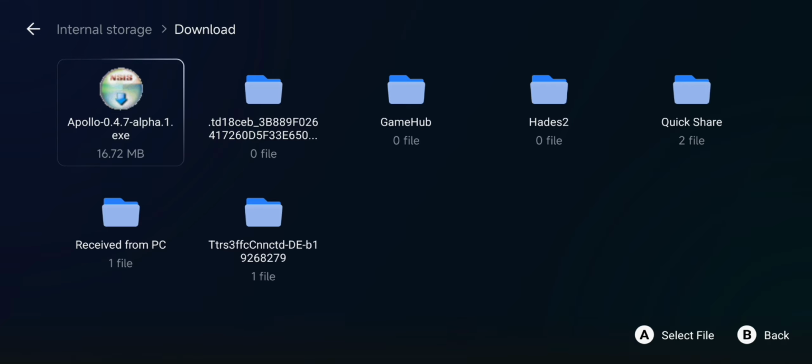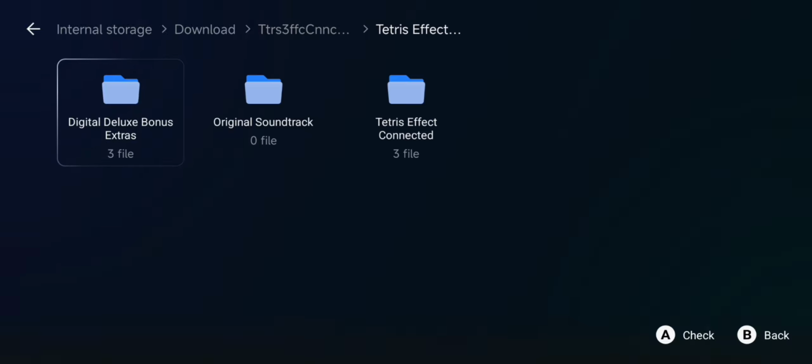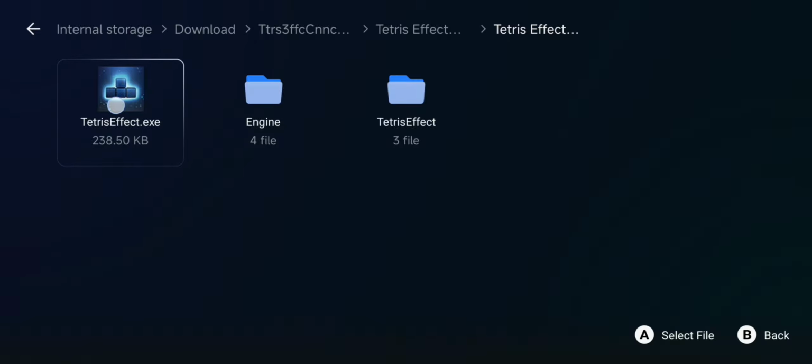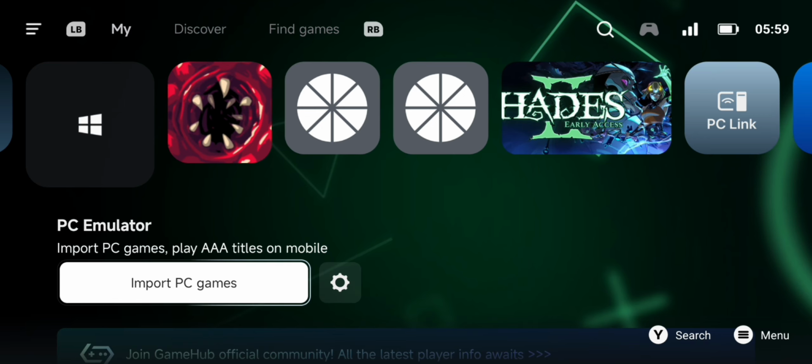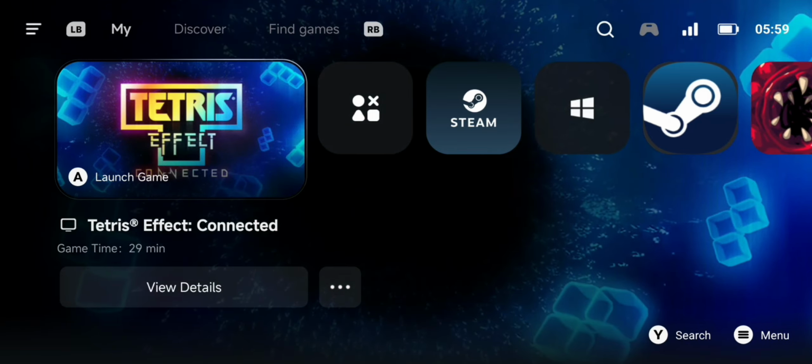Go where your game is. In this case I'm gonna install Tetris Effect. Here I'm opening the file. You are gonna look for the installer. Here is the installer. You are gonna click it and click confirm. The game will be installed.